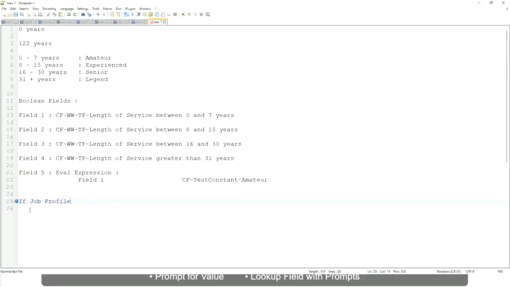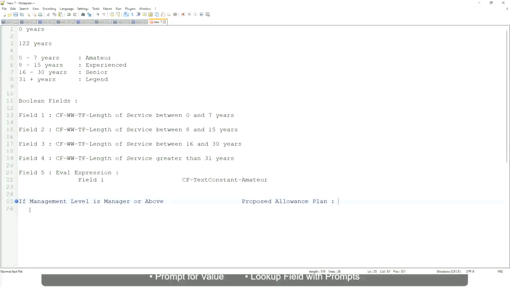If job profile, or not job profile, let's say if management level is manager or above, we are going to have a proposed allowance plan, right? We are going to find out what allowance plan we are going to propose for the new managers.